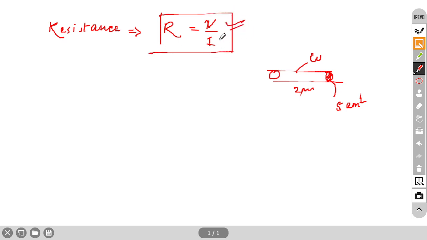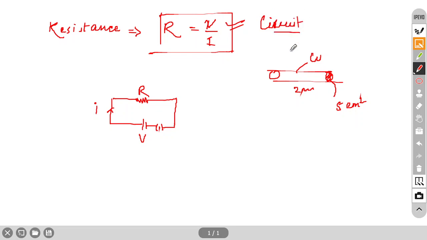This formula is applied only in one situation, when a resistance is attached in a circuit. Suppose a circuit is given, one resistance is attached here, and current I is flowing through it, and here is V. Then we can find R. So only in case of a circuit can we apply this formula. But suppose you are given a wire, because resistance is everywhere. Whatever you take, there is resistance. High or low depends upon the material. If you take silver wire, then less resistance. If you take an iron rod, then more resistance.